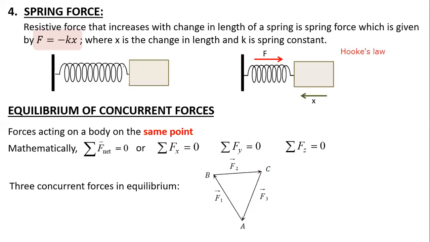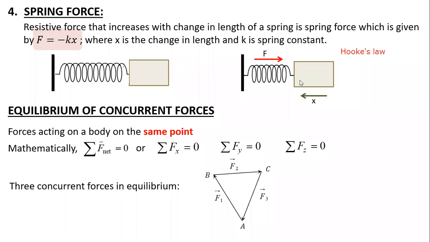And once you connect tail to head, they exactly form a triangle, where the length gives the magnitude and the angle with respect to some reference will give the direction. If they represent a triangle, it means it is a combination of concurrent forces.